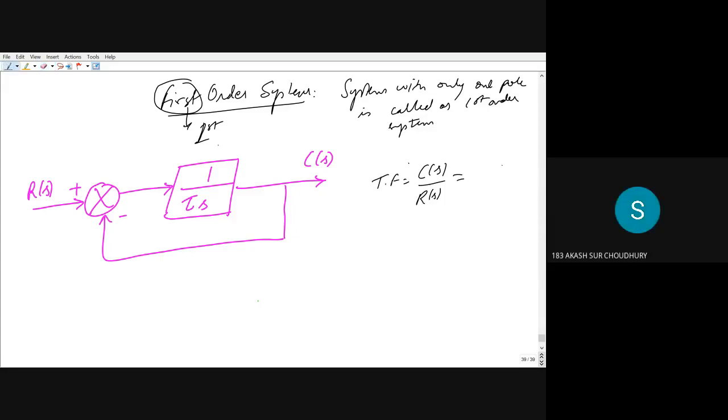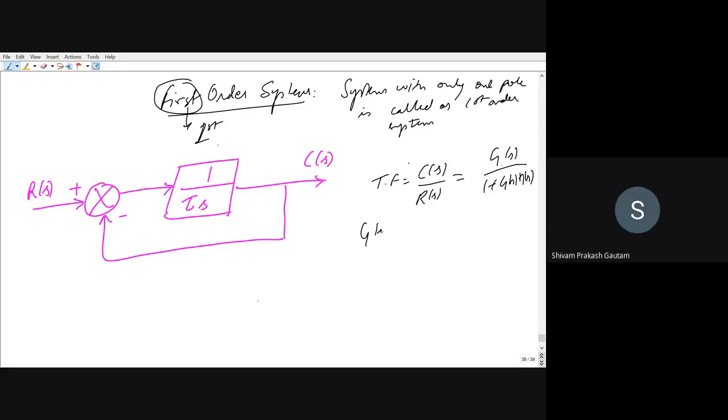What is the formula? G(s) upon 1 plus G(s) into H(s). We have solved this and obtained this formula for a negative feedback system, right?